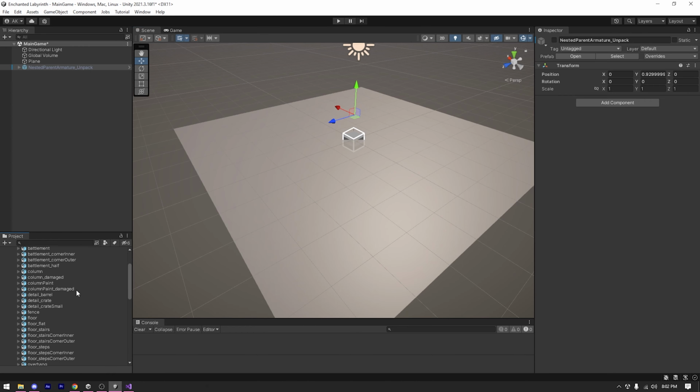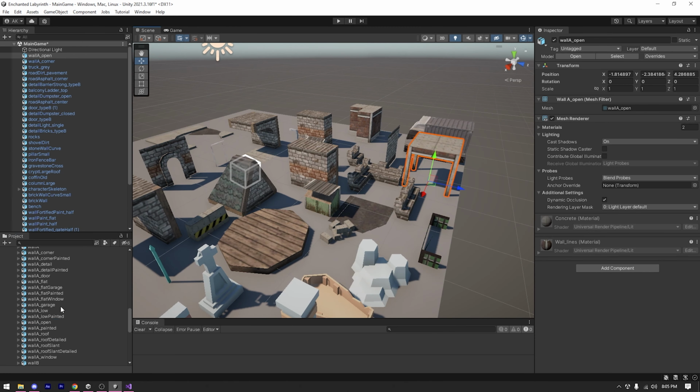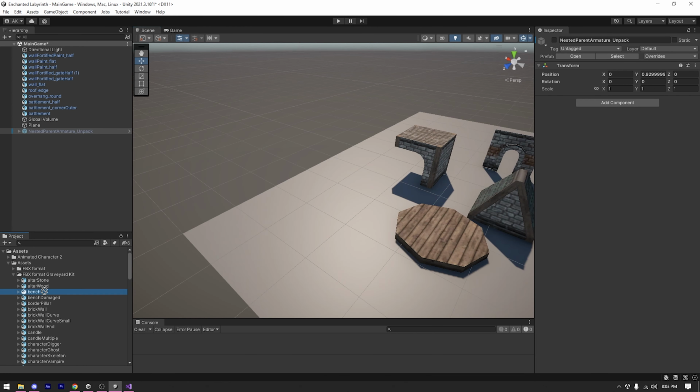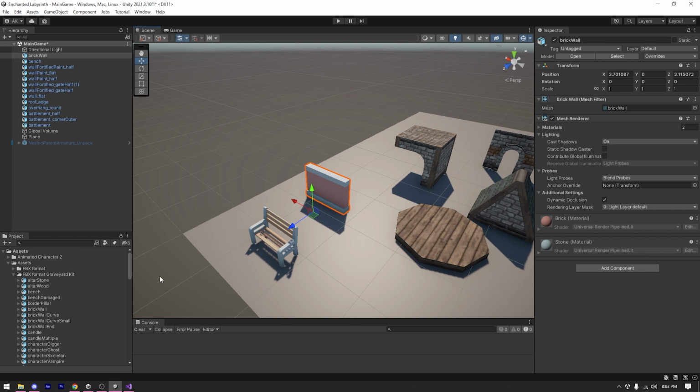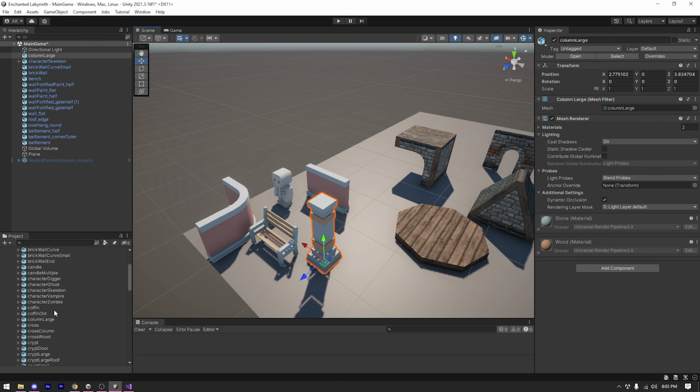Then I started inspecting every asset to find the best one for my game. For some reason, I liked this graveyard kit a lot and wanted to make a game with it. In the end, I chose the graveyard kit. As soon as I saw the graveyard kit, I knew what I wanted to make.